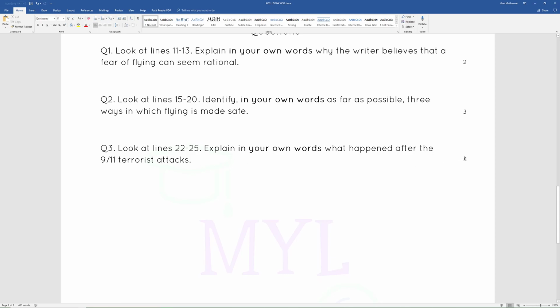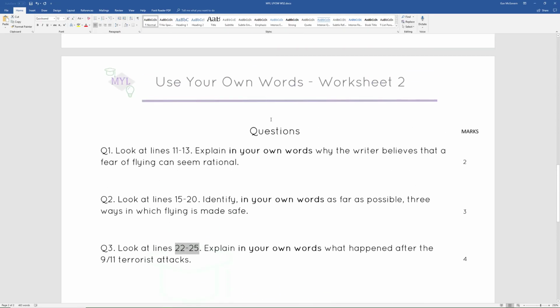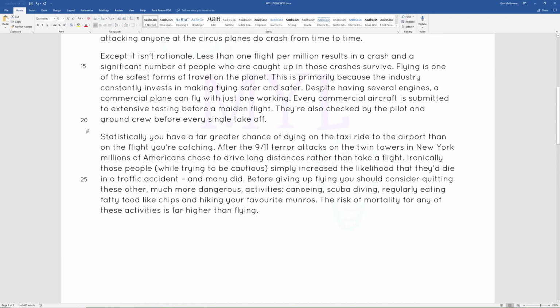So 4-mark question here. So I've got to put a lot of detail down. And again, I start by looking, where am I being asked to look for the answer? I'm asked to look at those lines 22 to 25. So that's exactly what I'm going to do. So there's line 20, 21, 22, 23, 24, 25. And there we go. So I know that my answers are in there, and they're looking for 4 marks. I was like, right, this must be quite a dense passage.